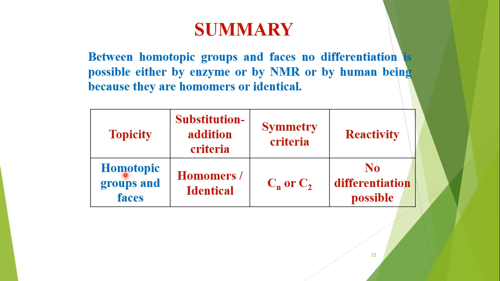So in topicity we learned homotopic groups and faces. Substitution and addition criteria, how do we check? By making homomers or identical compounds. How do we check the symmetric criteria for these homotopic ligands or groups? We apply a C2 axis of symmetry.